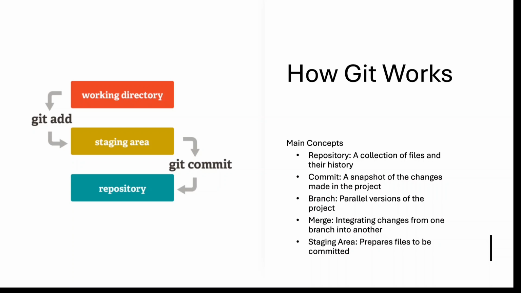A repository is the project folder where all files are stored. A commit is when you have finished something and give a comment for the code you wrote. A branch is where you work in parallel without messing up the main thing, so you can experiment and make changes. Merging is when everything is settled and fine, and you merge into your main branch. Push and pull is where you push your code and pull the latest code. This is how Git works.